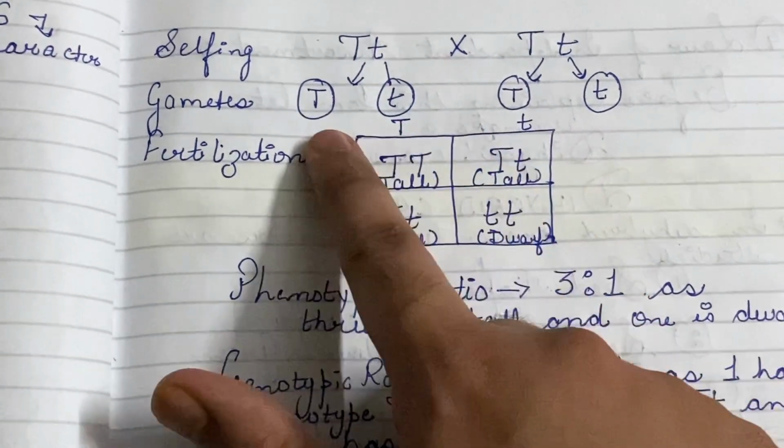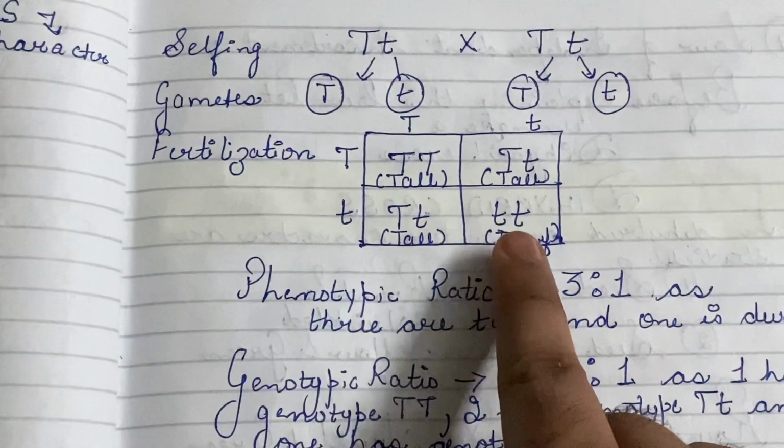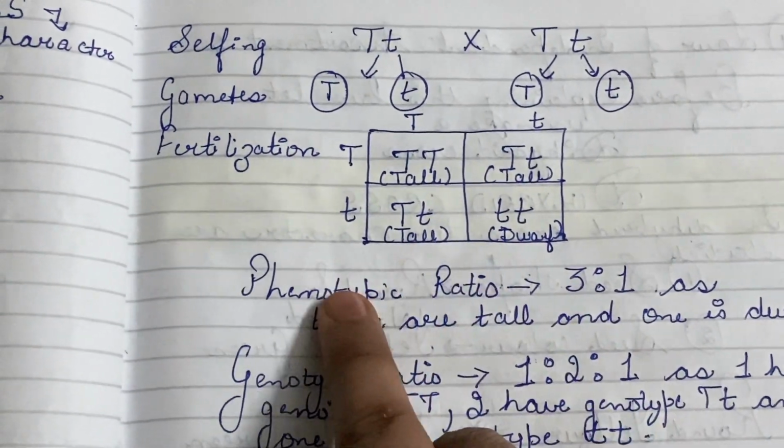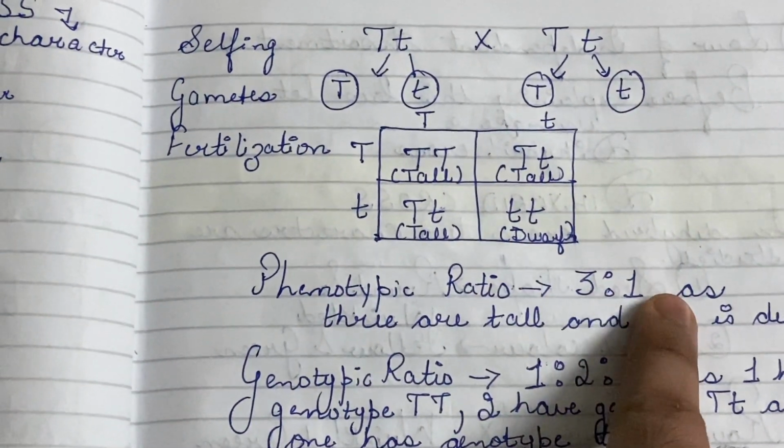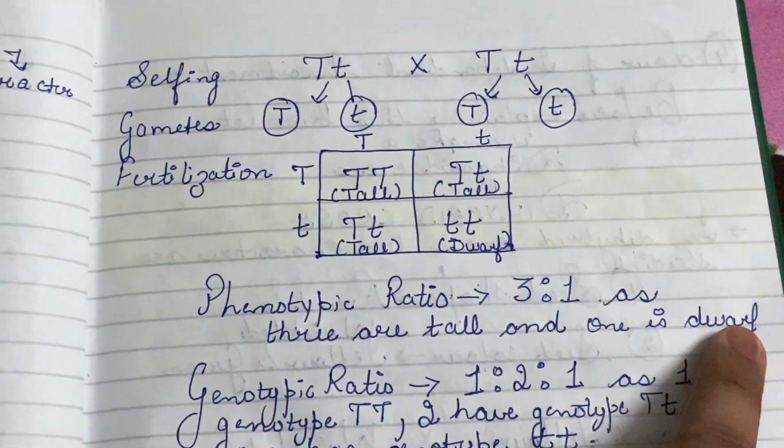Out of the 4 plants which are produced, 3 would be tall and 1 would be dwarf. So the phenotypic ratio would be 3:1 because 3 plants are tall and 1 is dwarf.